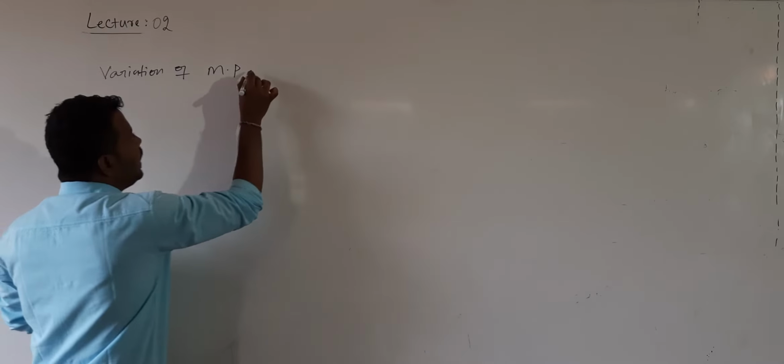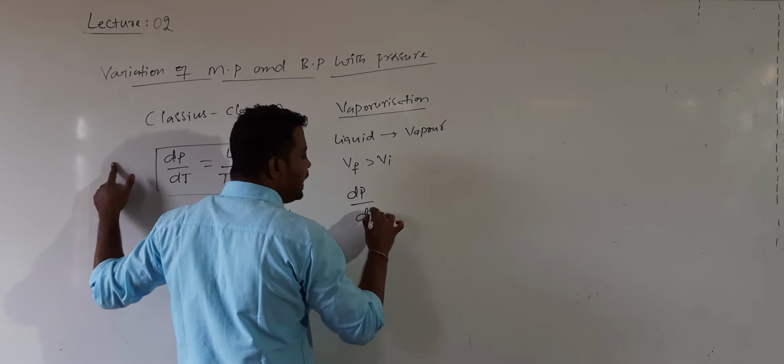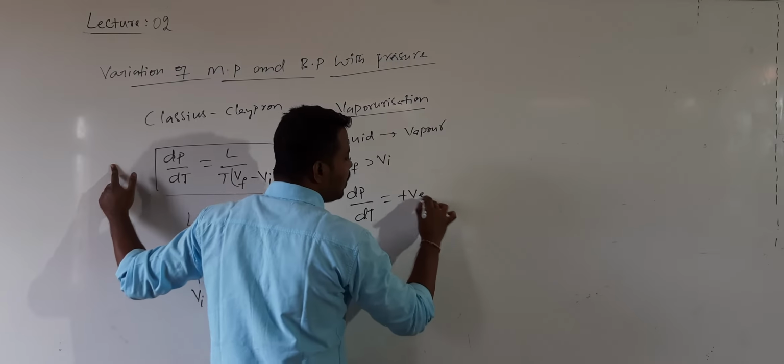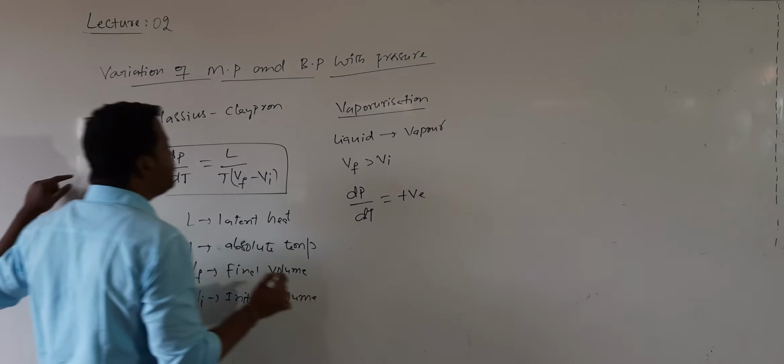Vaporization is the process in which liquid is converted into vapor. During vaporization, the final volume of the vapor is always greater than the initial volume. No doubt, whatever vapor you take, its volume is greater compared with the volume of the liquid. So what do we get for dP by dT? Here T is the capital T, temperature. dP by dT is positive. How is it positive? L is constant, T is constant and positive, and when Vf is greater than Vi, the total value is positive.